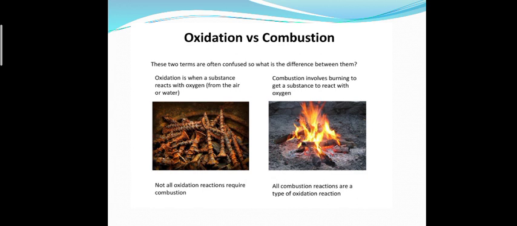But in the second picture we can see that combustion is taking place, because along with oxygen, light and heat energy are also produced. So all oxidation reactions are not necessarily combustion, but all combustion reactions are a type of oxidation reaction.